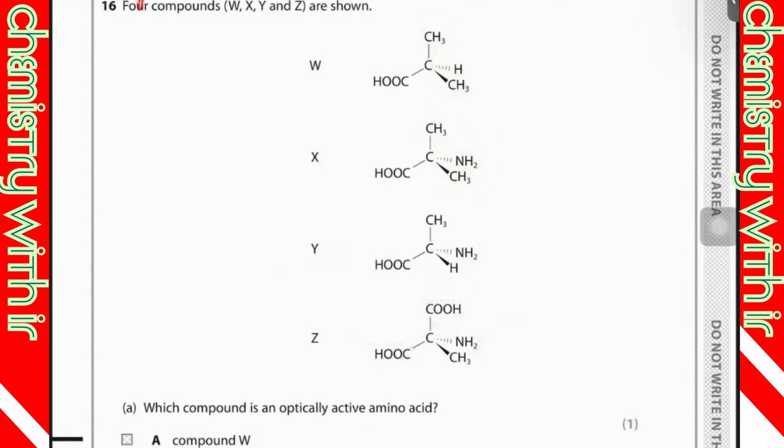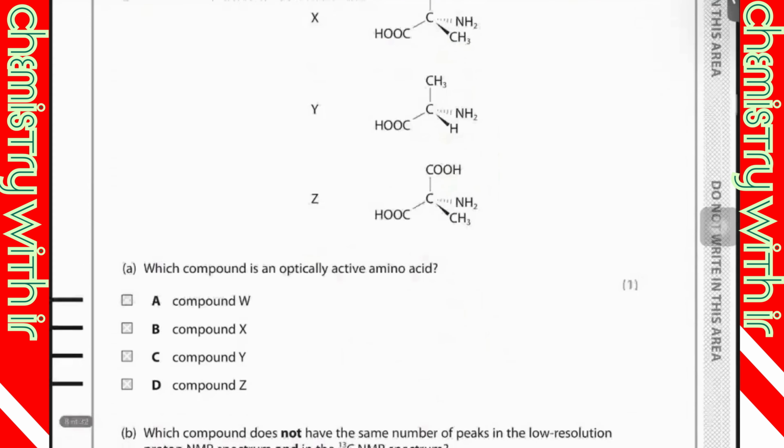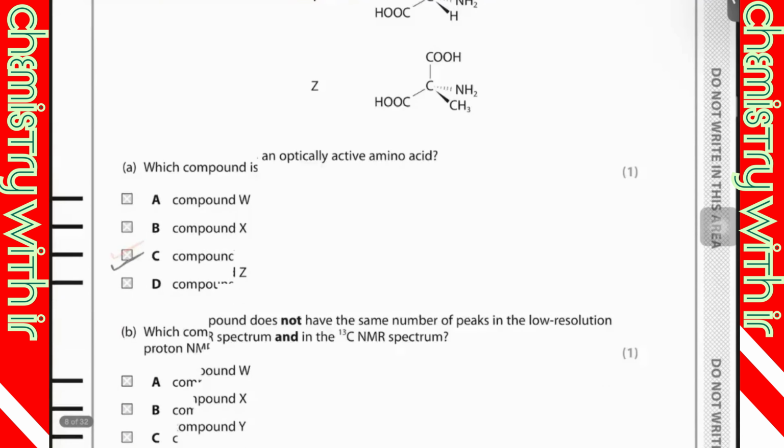Y is chiral. So the optically active amino acid would be Y because it's going to have a chiral center. A chiral center is the one in which four different groups are attached to the central carbon. So that's why this is a chiral carbon and that's why it's optically active.